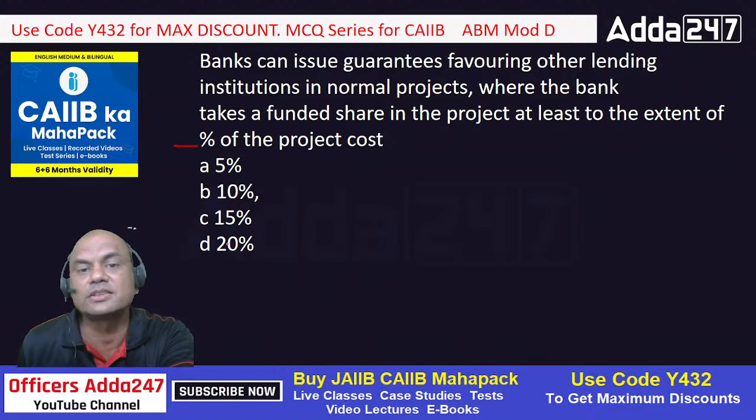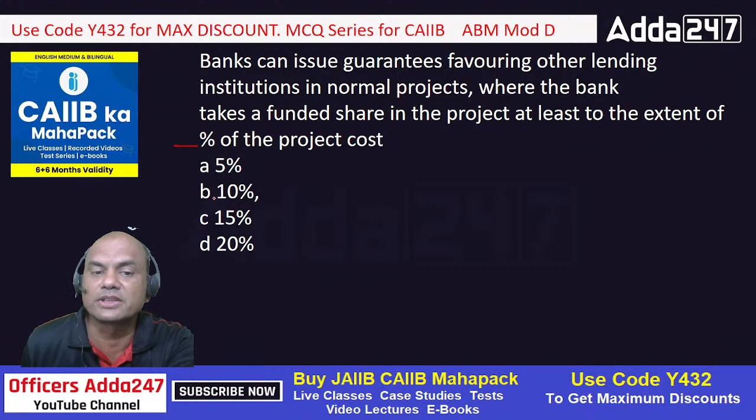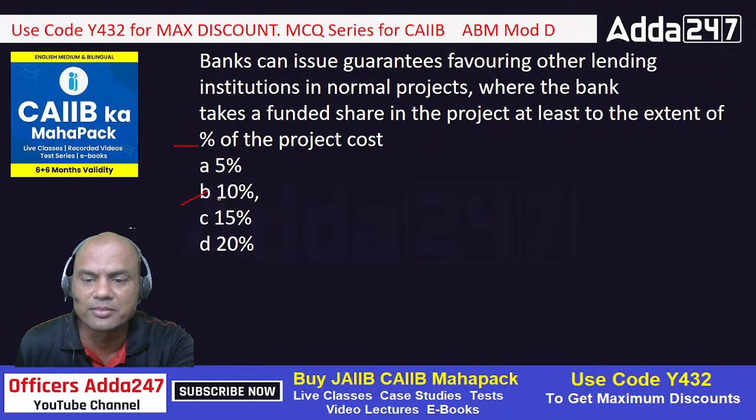The correct answer is, fast, fast, fast: A, B, C or D. A is not the answer, just now we saw it. So for others, it is B. For other projects, it is 10%. For infra projects, it is 5%. Clear, everyone? Keep this by heart.